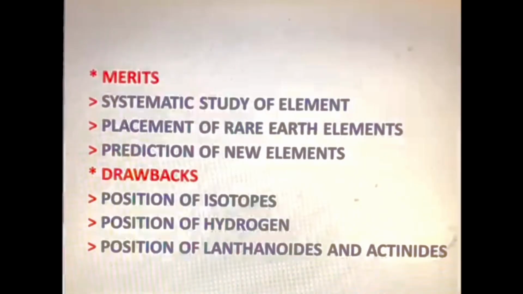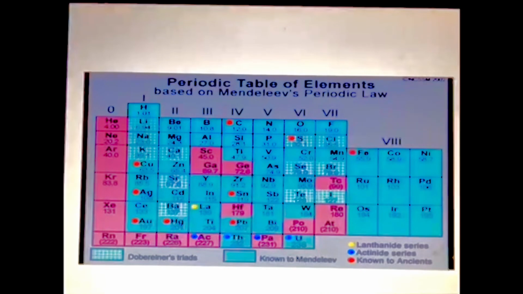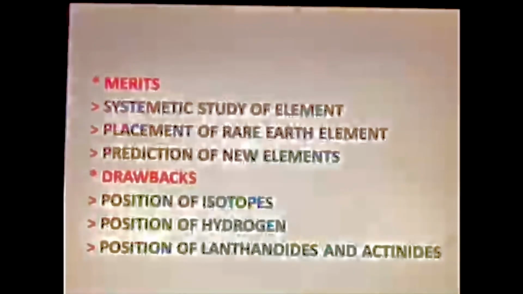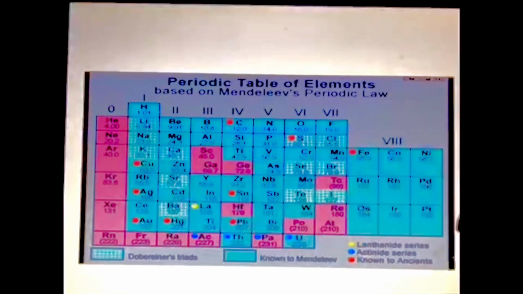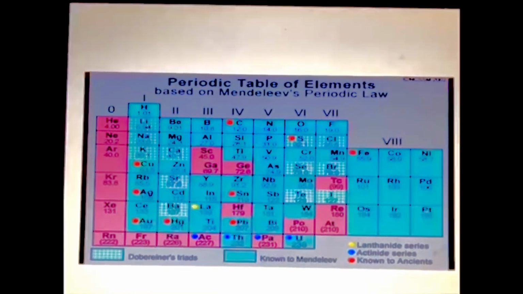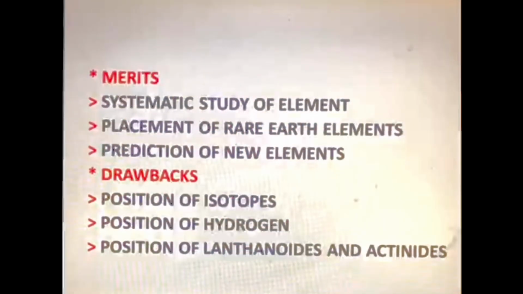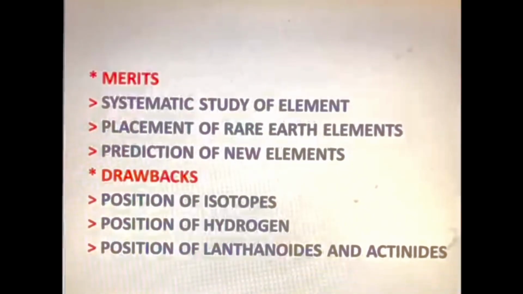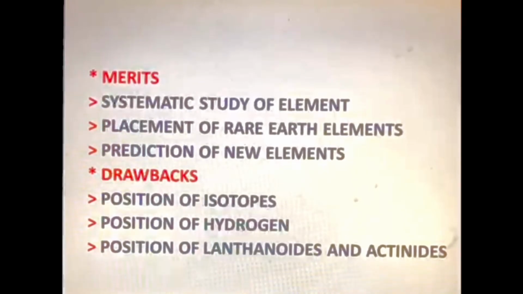But what is the merit? Systematic study of elements. Elements are arranged in a sequence and having similar properties. Rare earth metals placement also there. And prediction of new elements. It is predicted that the next element which will come after that having the arrangement with their atomic masses. So once again, merits were systematic study of elements, placement of rare earth metals, and prediction of new elements.